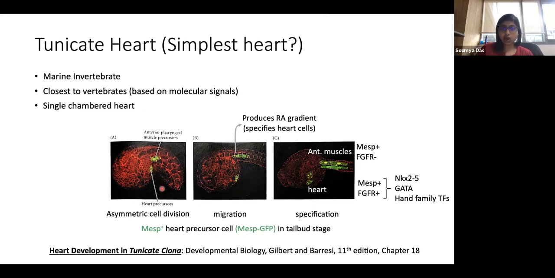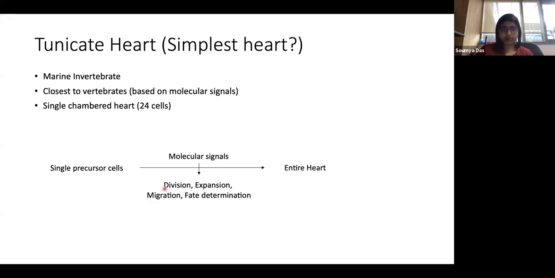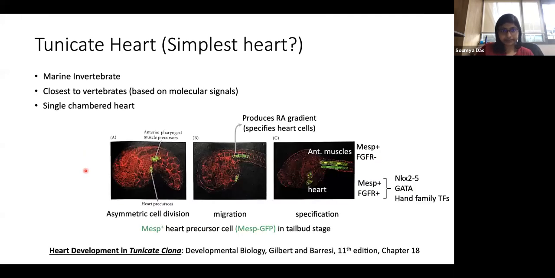And in red, you see all the cells, so this is like pan cell, it's everywhere. And in green, you can see that it is a precursor. You can see these two green dots, right? So these are basically two precursor cells that have originated from a single progenitor cell. If you remember, I just said that the whole heart comes from a single precursor cell.